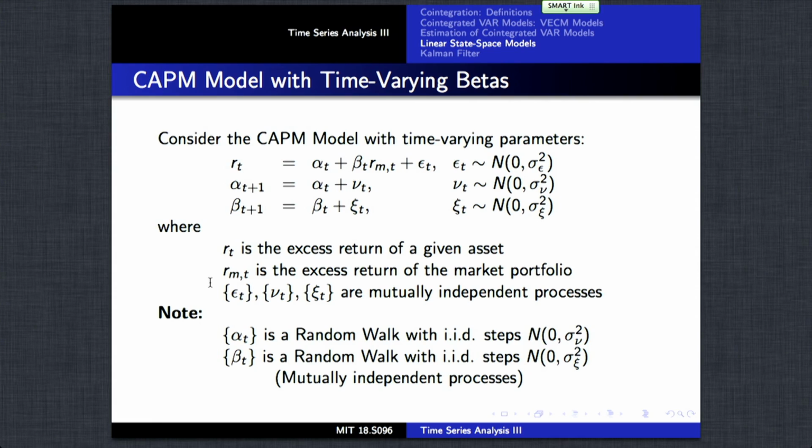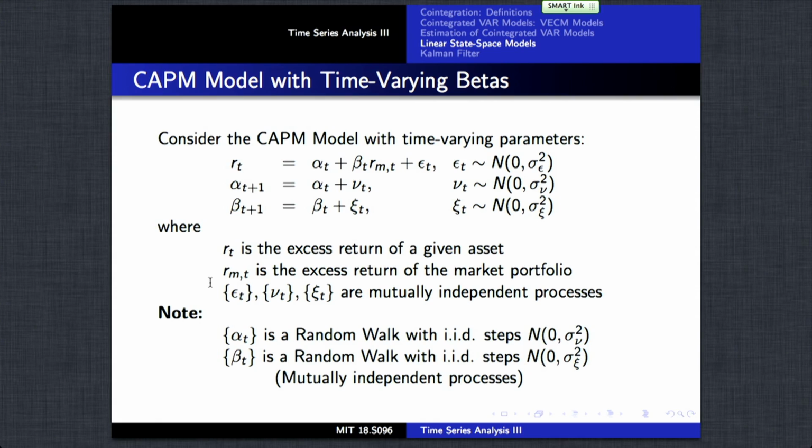What we're going to do now is extend that previous model by adding time dependence t to the regression parameters. The alpha is not a constant, it's going to vary by time, and the beta is also going to vary by time.